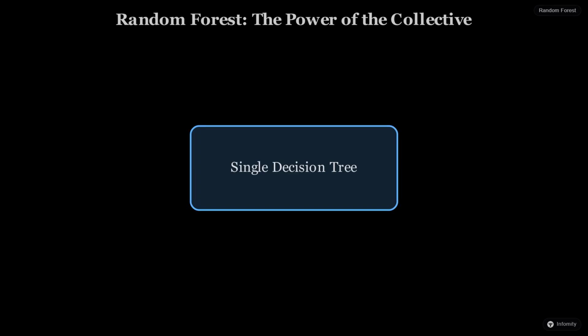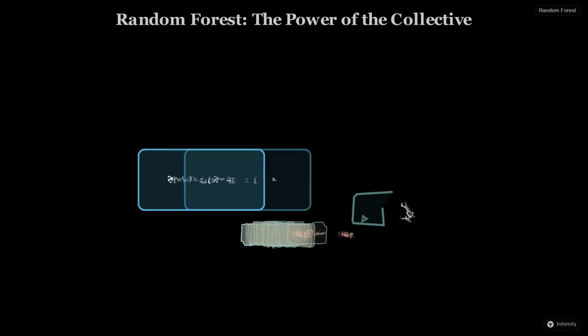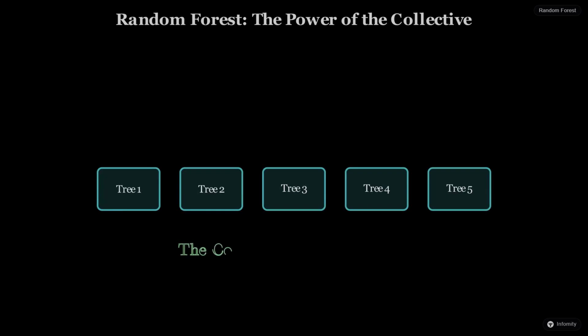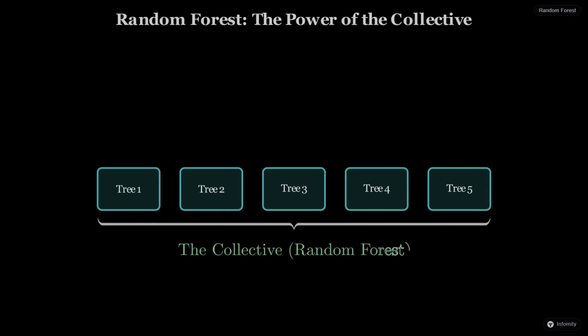Building on our previous talk about decision trees, we are ready to scale up. Here is what most tutorials never tell you about random forests. They are not just a collection of trees, but a sophisticated system of checks and balances. By the end of this video, you will finally understand how a crowd of imperfect models creates a single, near-perfect prediction, a deep insight which most explanations completely skip.